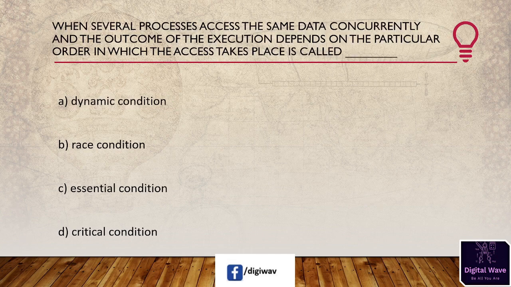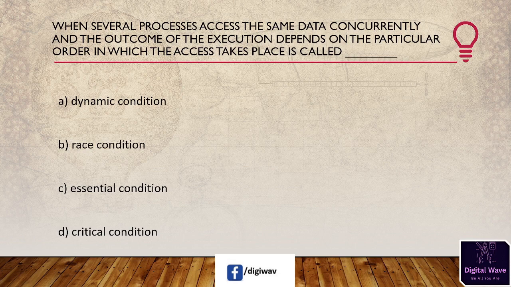Next question is, when several processes access the same data concurrently and the outcome of execution depends on the particular order in which the access takes place, it is called.